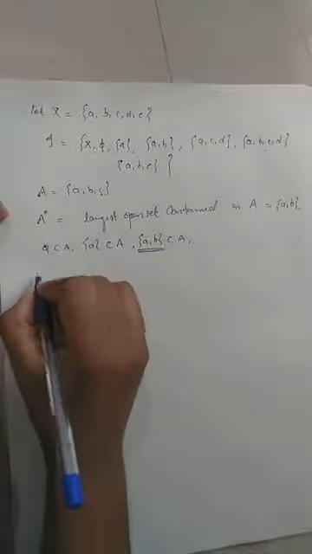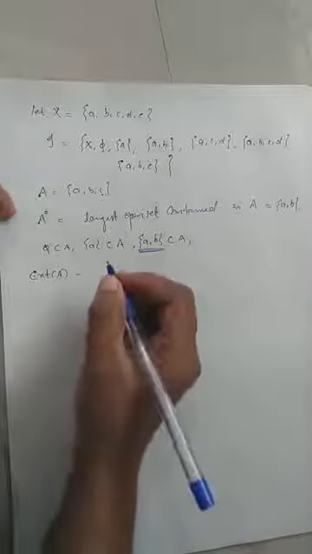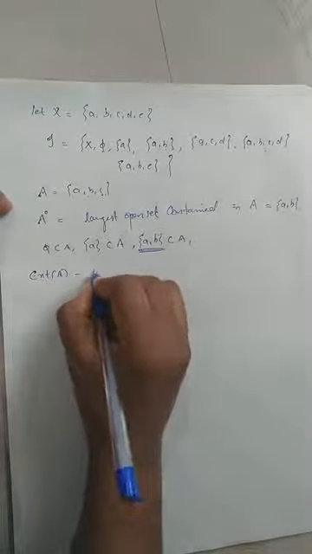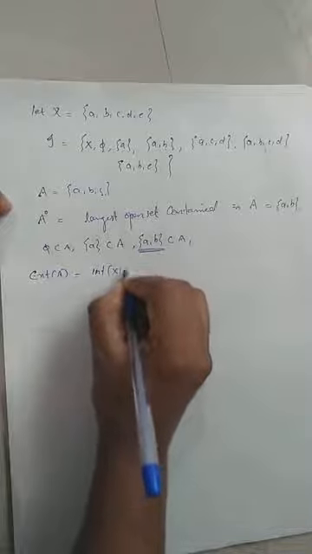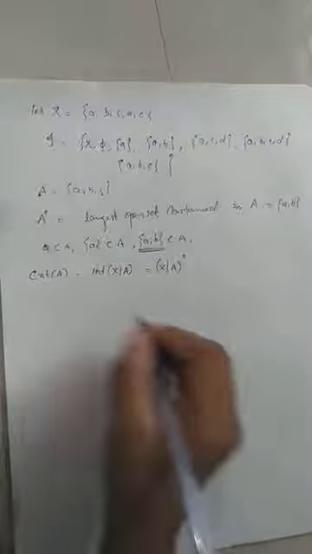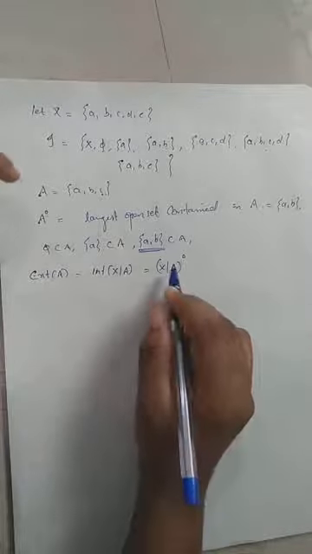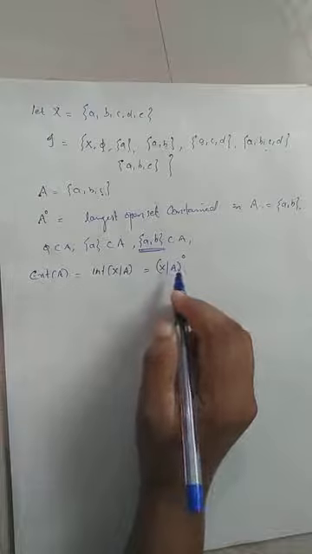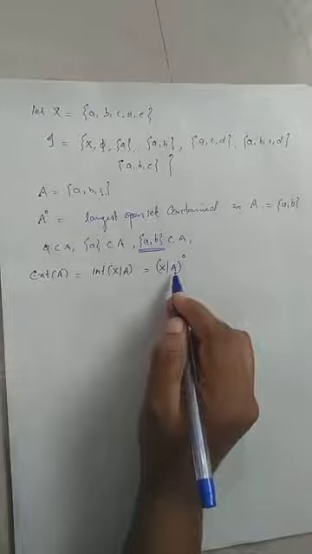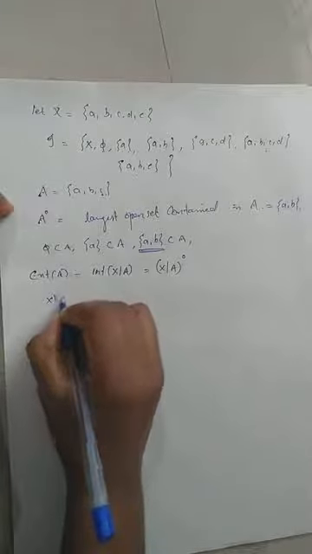Now, what is the exterior of A? By definition, the exterior is the interior of X minus A. So, how can you find the interior of X minus A? We have to consider which open sets are contained in X minus A. The largest one will be its interior. So, first we have to find out what X minus A is.